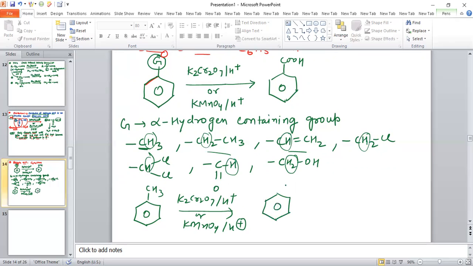So simply you oxidize this group into carboxylic acid. So benzoic acid is obtained as a product. Some more methods for the preparation of benzoic acid you can see.